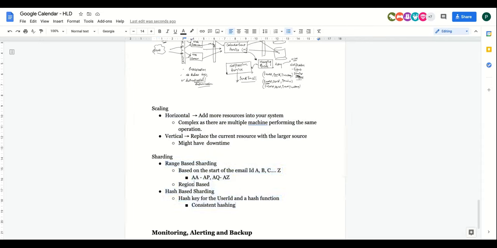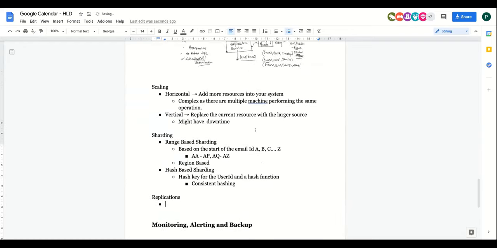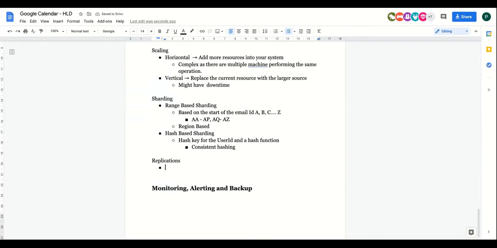So first you say that for every region I'll have a shard, a logical sharding, and within that particular region I'll have hash based sharding. Now you talk about the replications. In case of replications, you say that you will replicate. So either you can have a master slave configuration or a master configuration, depending on your requirement.